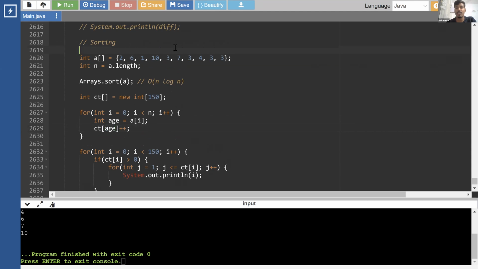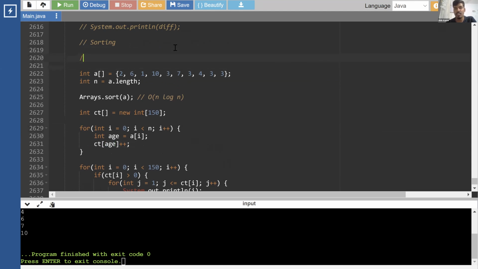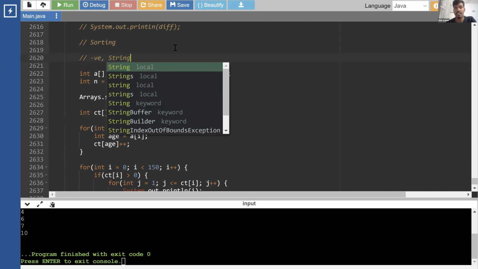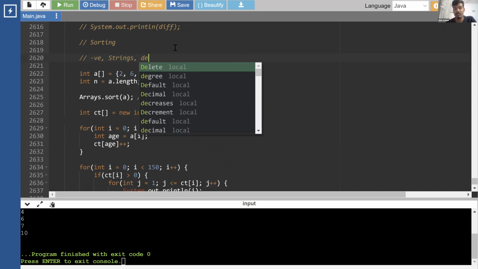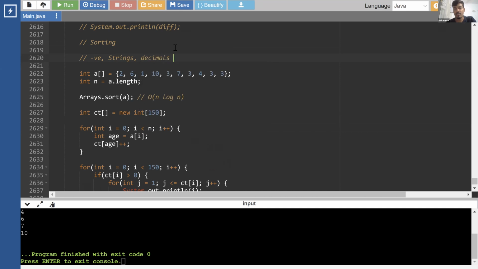So I gave you the cases where it would be failing, where you can't use this. If the numbers are negative, you can't use this. For negative numbers, for strings, for decimal numbers, you cannot use counting sort, right?